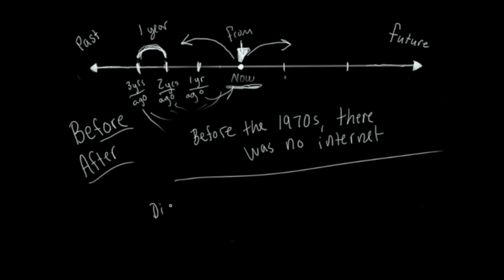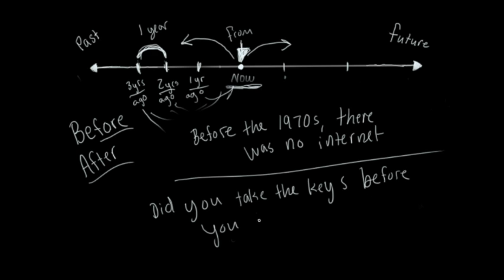Another example. Did you take the keys before you left home? That's also okay. We're talking about events.